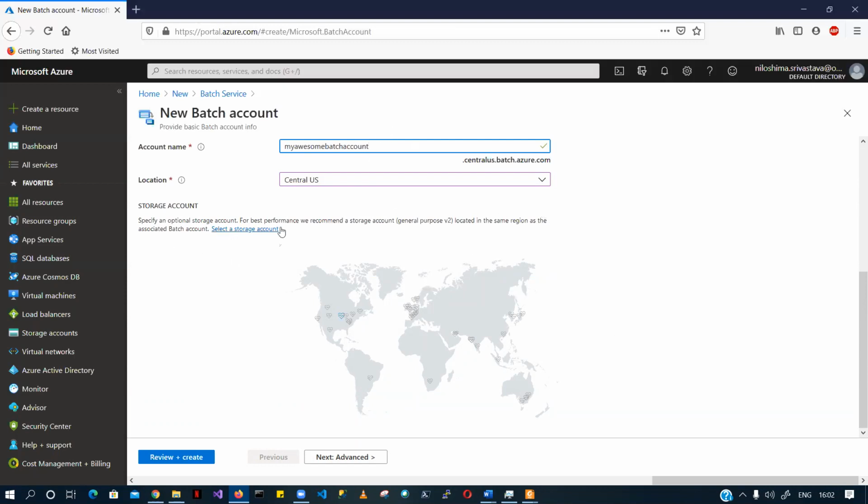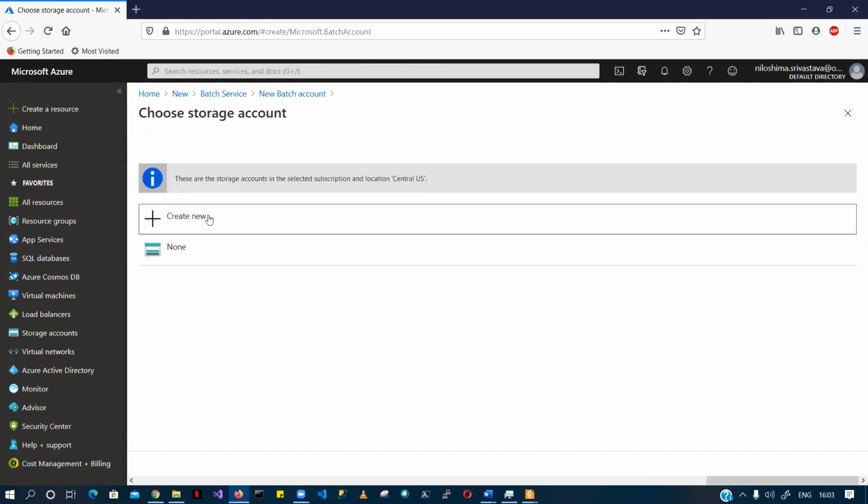Another thing is that you have to specify a storage account. This is an optional thing, but it is a best practice. You should always specify a storage account, because whatever files, issues, troubleshooting, or operations you are doing in that specific batch, if you are making any logs, that has to be part of your storage account. So I'm going to quickly create a storage account.